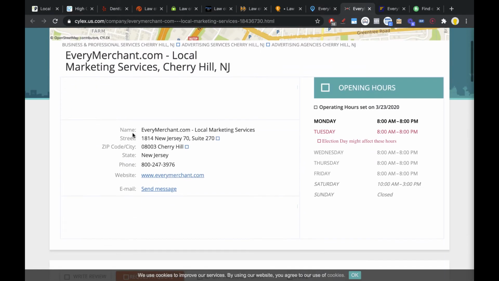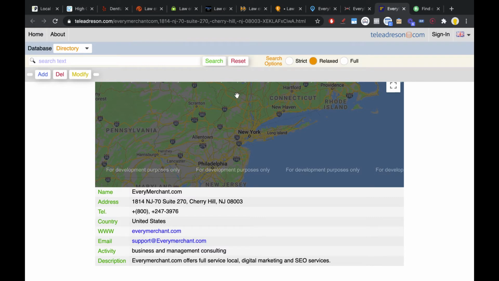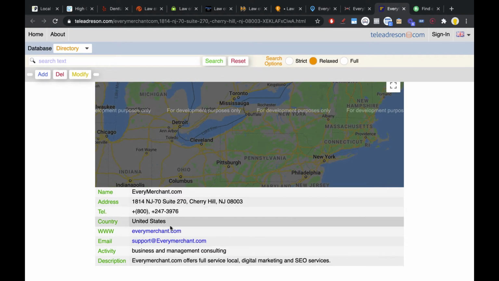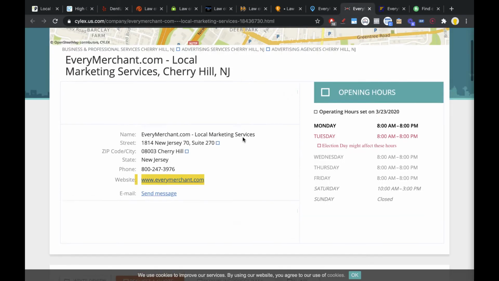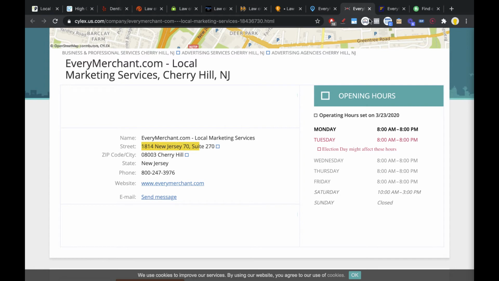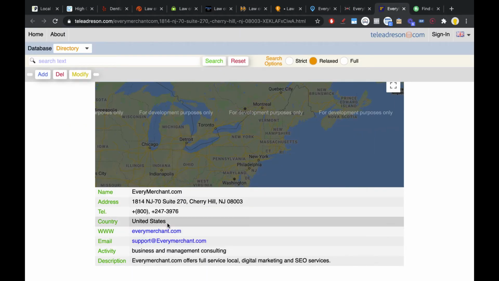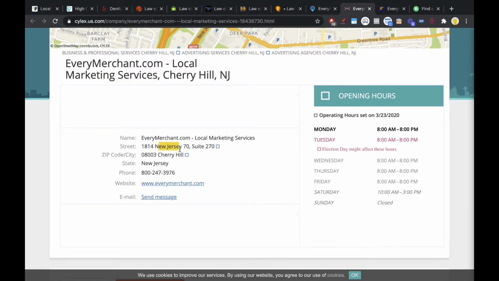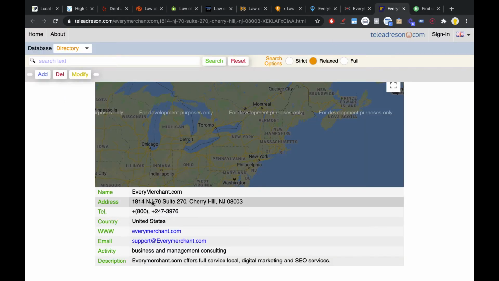Here's another one. Again, name, address, and phone number. It also allows you to have a link back to your site. And another one. This one also allows you to have a map, business name, address, and phone number. I think you get the idea. Basically, these are sites where you can register your business and build a certain authority if you are consistent. Because if you're not consistent, Google will get confused. So make sure you write your address in the same way in every single citation. Let's just double check here. For example, the address here is 1814, and here it starts the same way, 1814 New Jersey 70. And as you can see, there's a bit of a mismatch right here. This one says New Jersey, and this one says NJ.